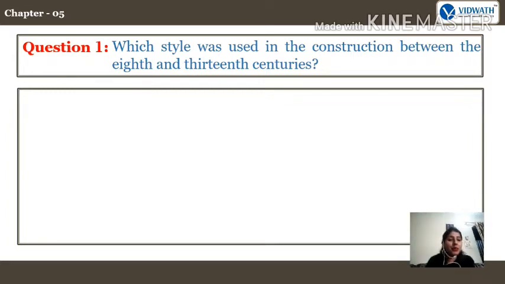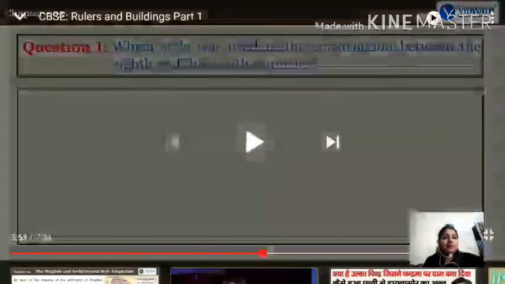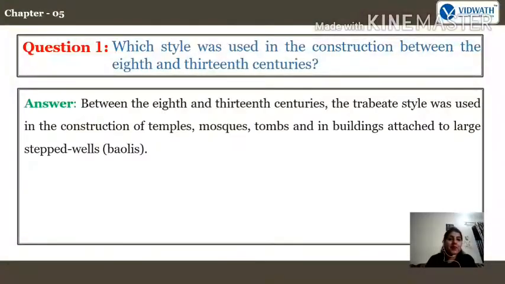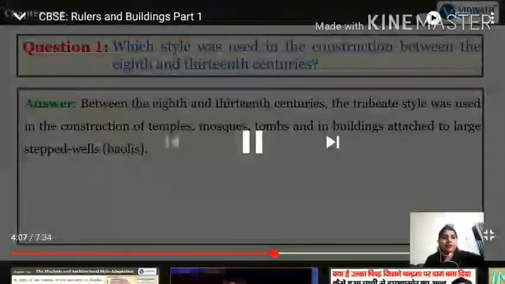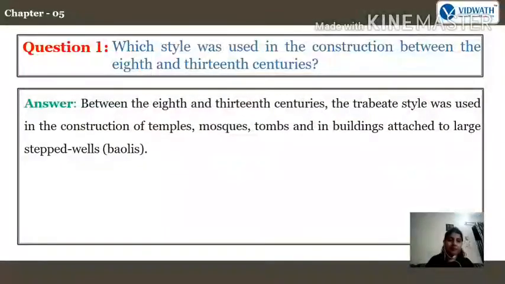Right. You are very much near to the answer. Just see the answer. Between the 8th and 13th centuries, the Trabeate style was used in the construction of temples, mosques, tombs, and in buildings attached to large stepped wells or baulis. This can come in one word question answers as well. Then you have to just answer the Trabeate style was used in the construction.